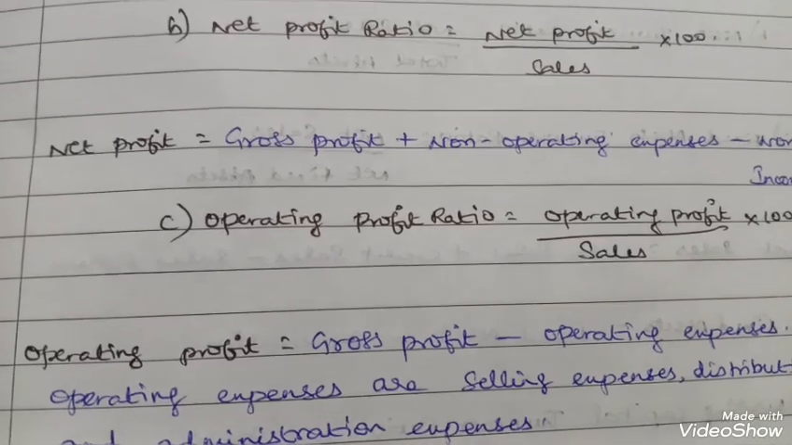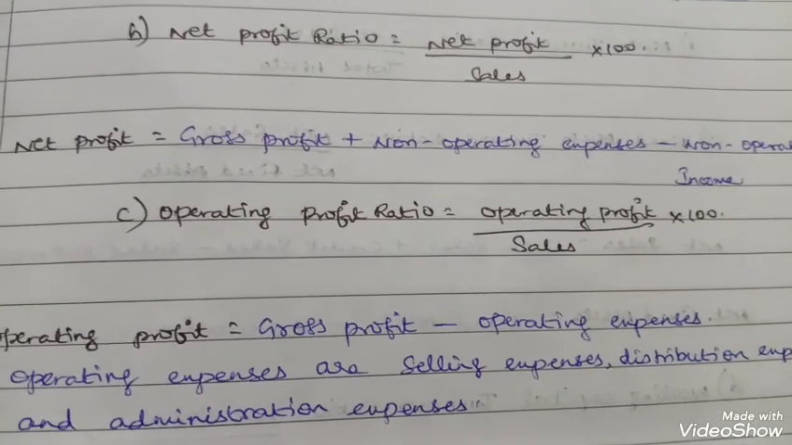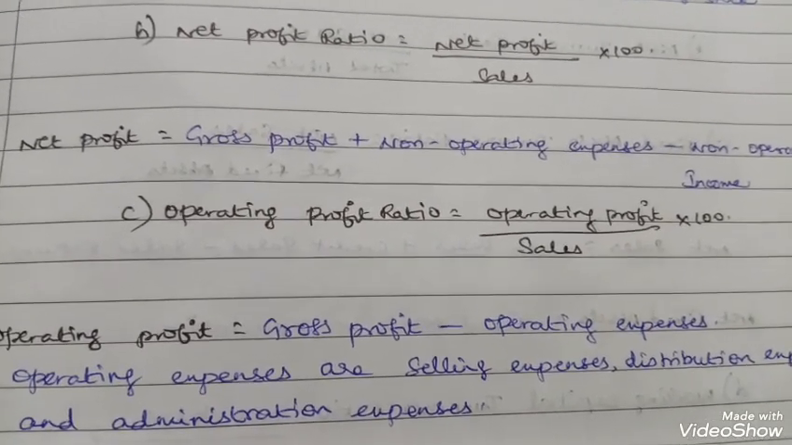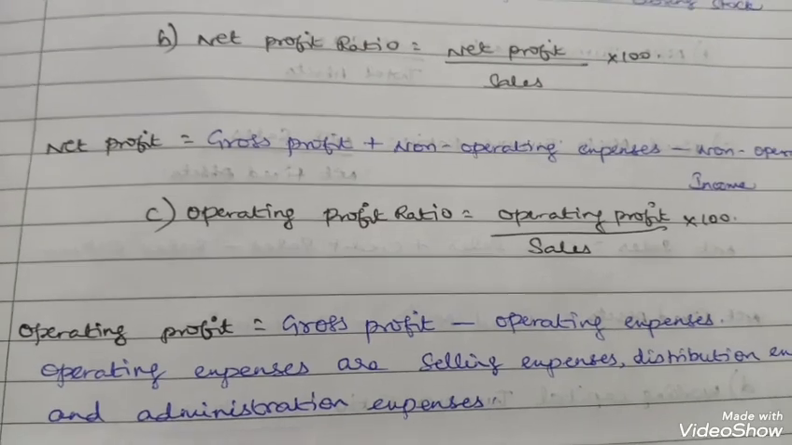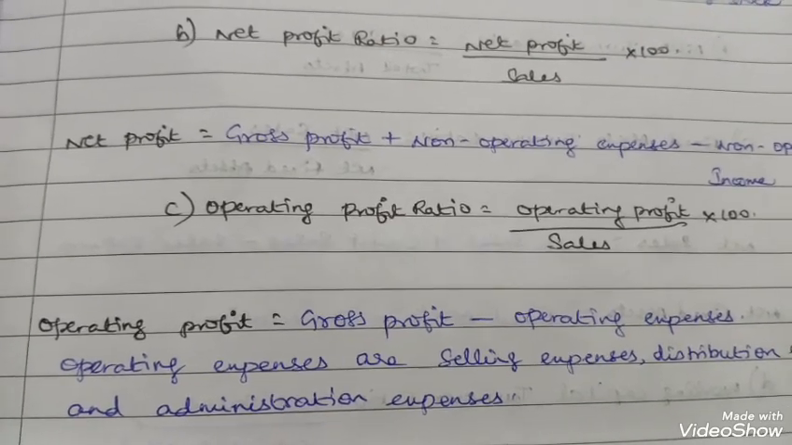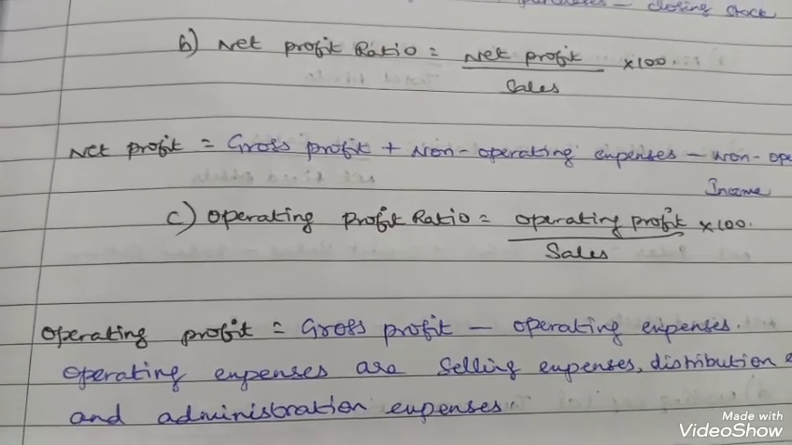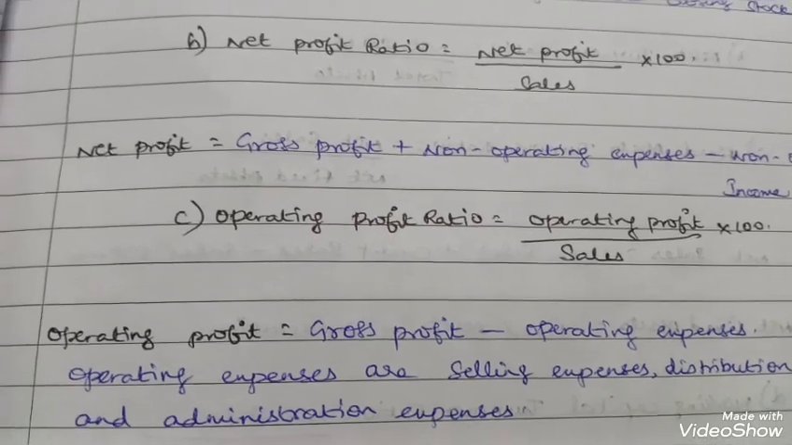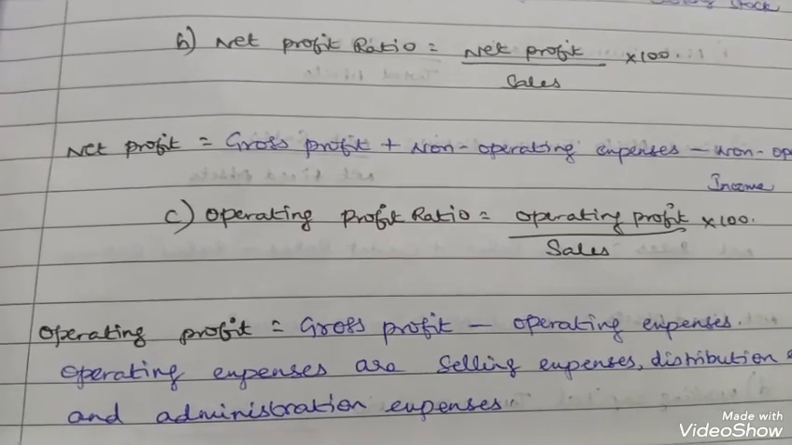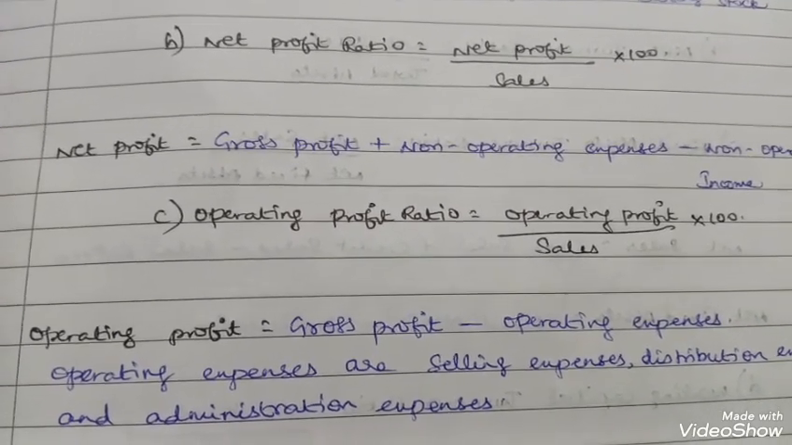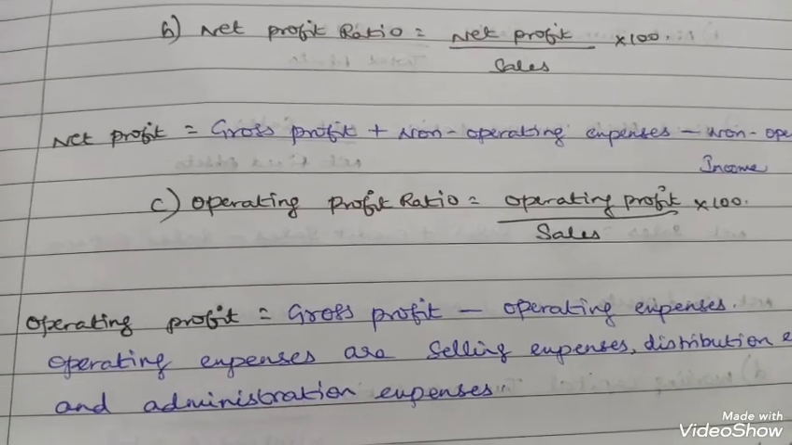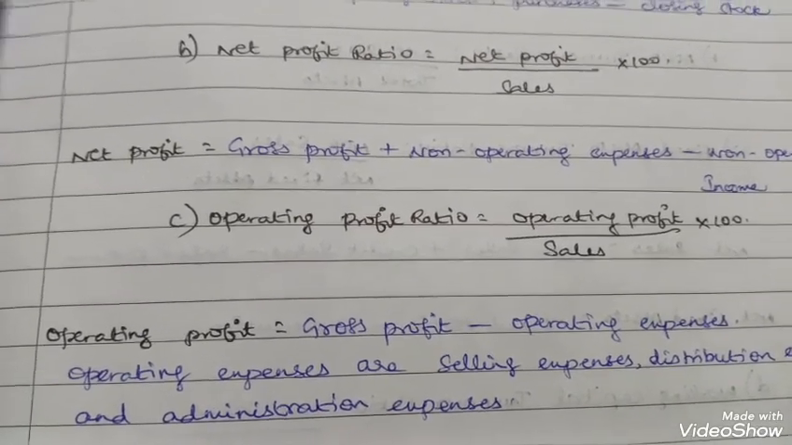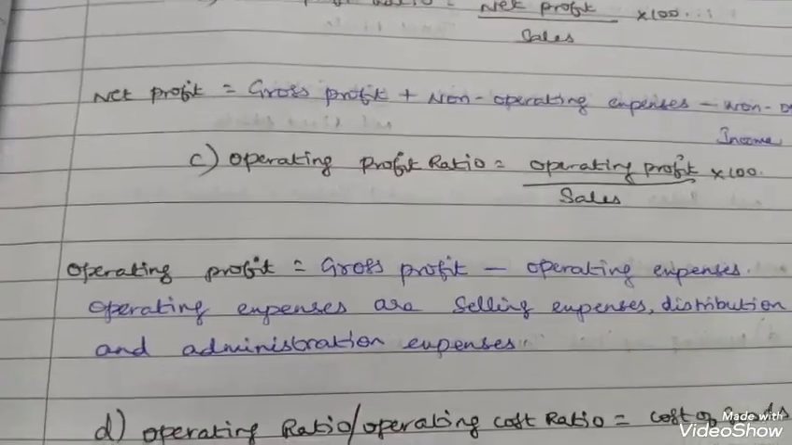Next, operating profit ratio. Operating profit ratio is equal to operating profit by sales into 100. Operating profit means gross profit minus operating expenses. Operating expenses means selling expenses, distribution expenses, administration expenses, office expenses. These are all the operating expenses.